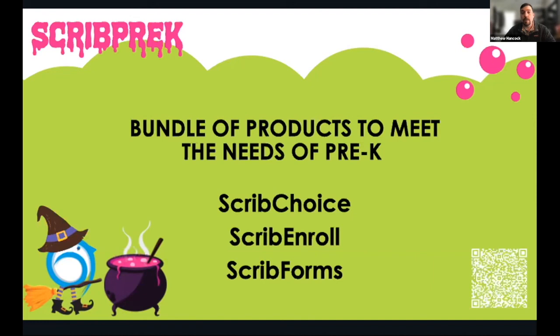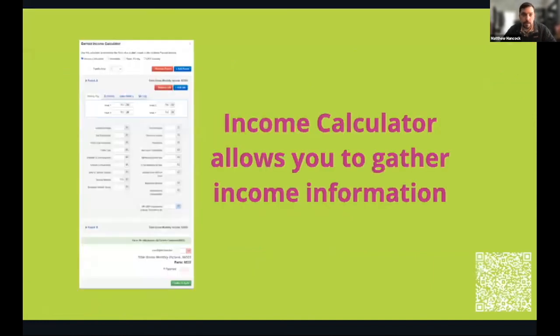If you can go to the next slide, Bridget. This is our newest feature that we've added to PreK, our income calculator. If your district and state is offering seats based on income, this allows you to enter 2 separate parents and enter income for them. There are tons of deductions and additions you can add to this calculator, and it's going to rank the student. When you rank the student, it's going to put them on a list. We call it our continuous ranked list.